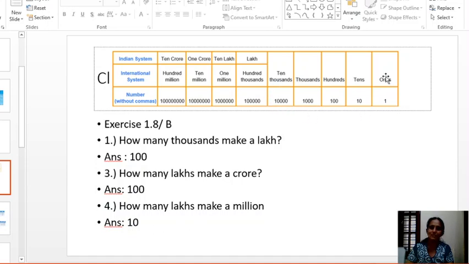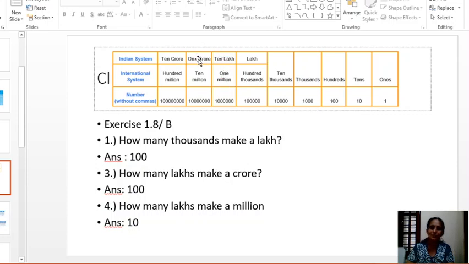The rightmost 5 digits have the same place in both systems. Now it is lakhs place here, it is 100,000 place. So 10 lakhs place, we will get 1 million in the international system.